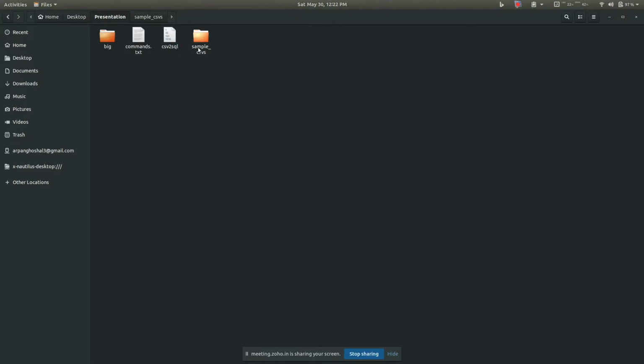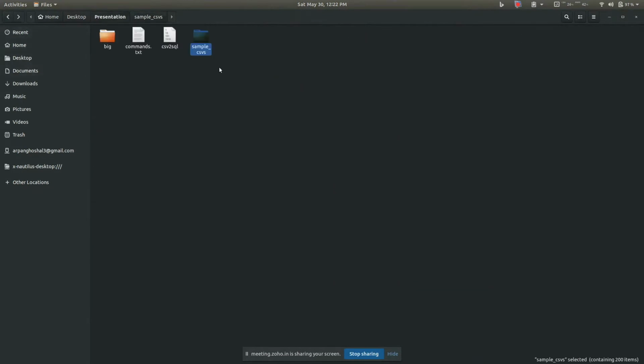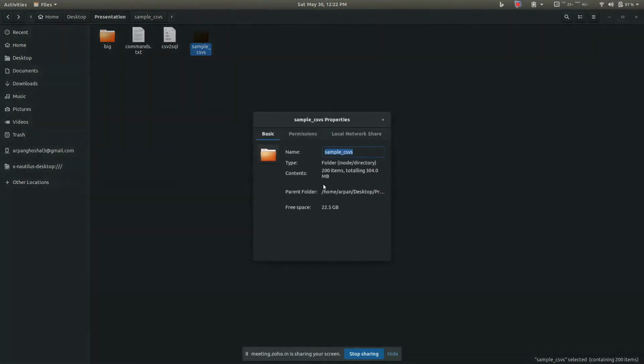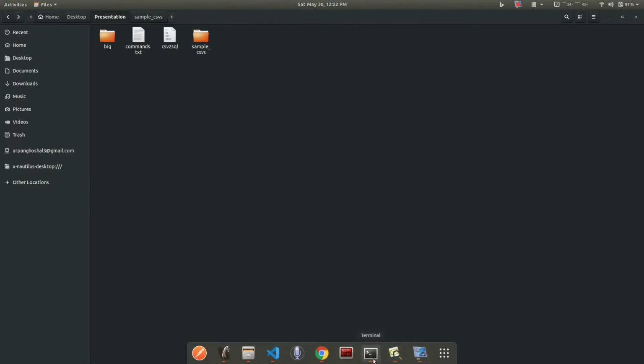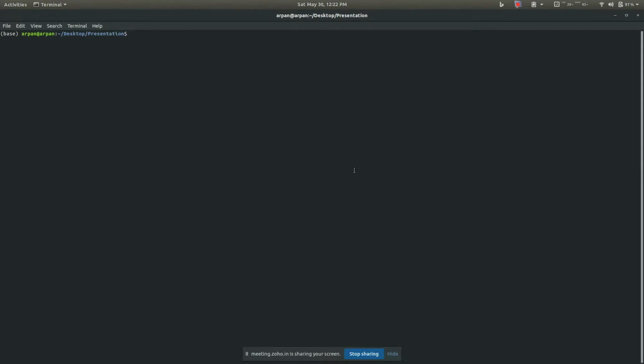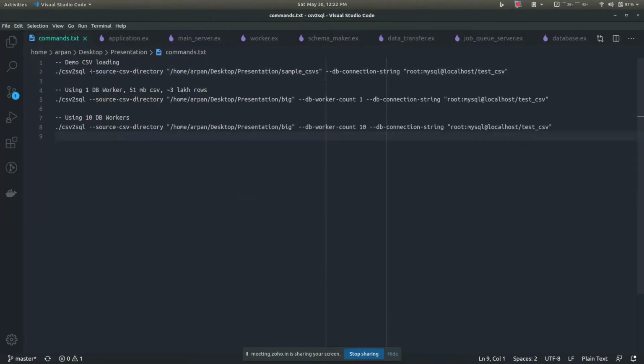So that's eScript. And here, in this folder, I have about 200 CSV files, and it's about 300 MB of data. I could have had a bigger example, but for the presentation I chose this. So let me start off by showing how this is working.